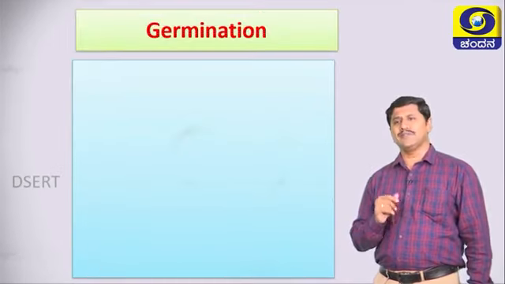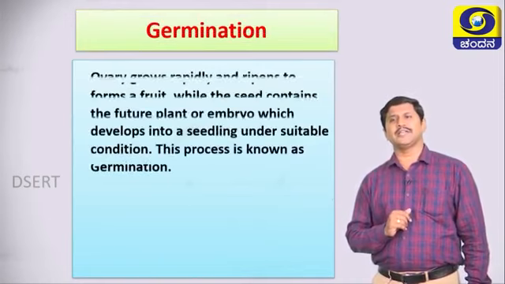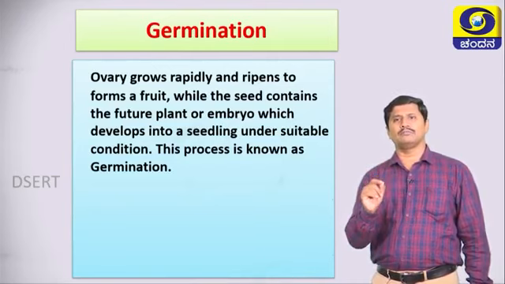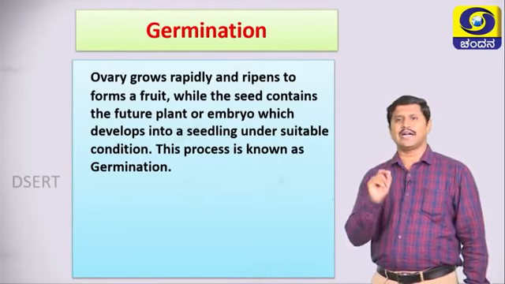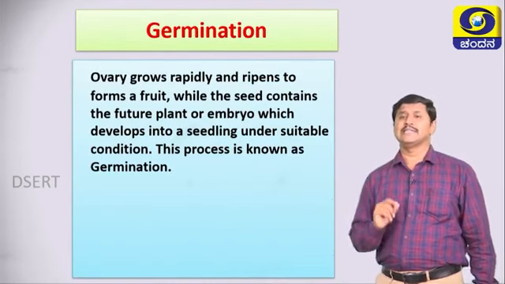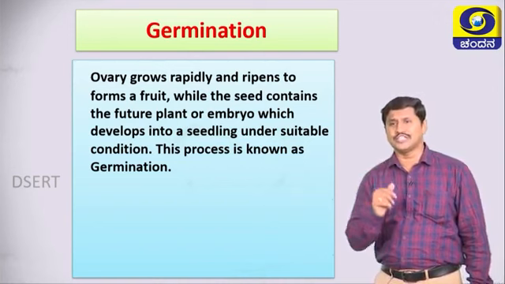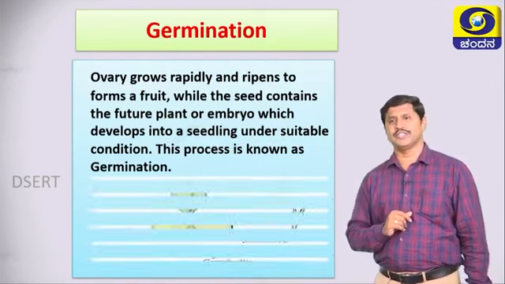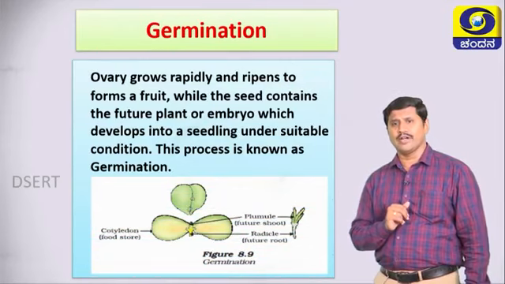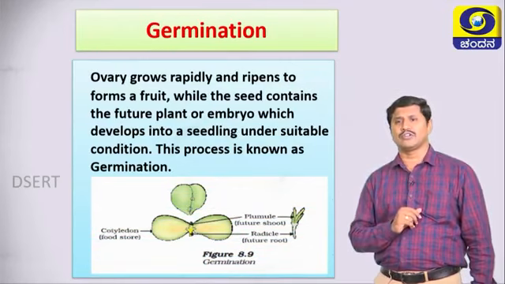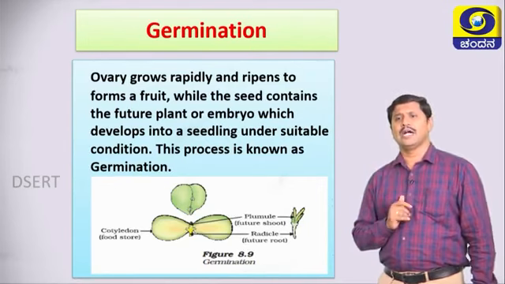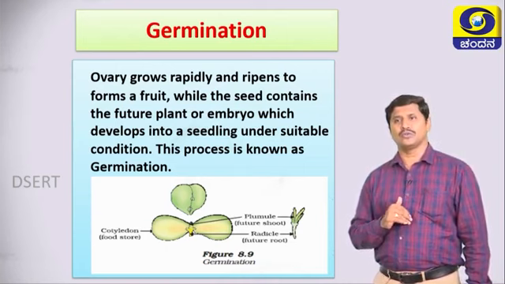Next is germination. What is germination? The ovary grows rapidly and ripens to form a fruit, while the seed contains the future plant or embryo, which develops into a seedling under suitable conditions. This process is known as germination. Look at the diagram, it has two parts. In germination, we find that the embryo has two parts, one is called plumule, another is called radicle. The plumule is the future shoot and the radicle is the future root.